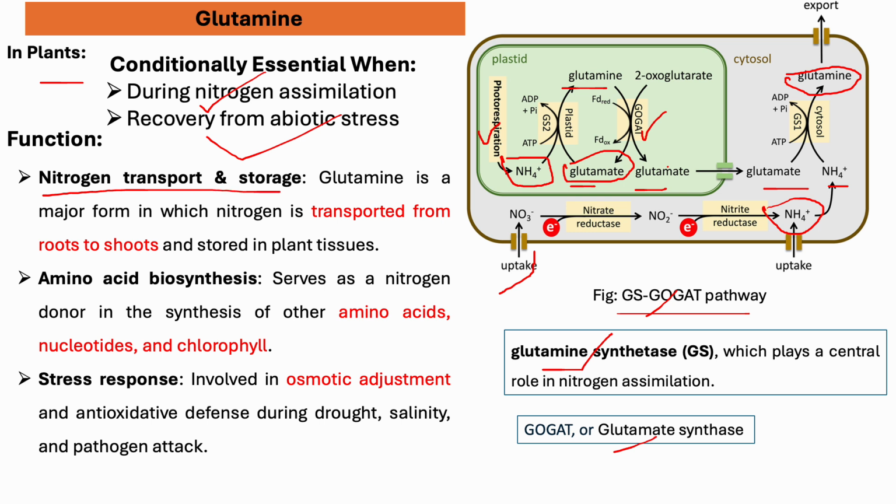This glutamine is a nitrogen donor for the synthesis of other amino acids, nucleotides, and also chlorophyll. At the same time, glutamine has a great impact in osmotic adjustment during different abiotic stresses like drought, salinity, and pathogen attack.